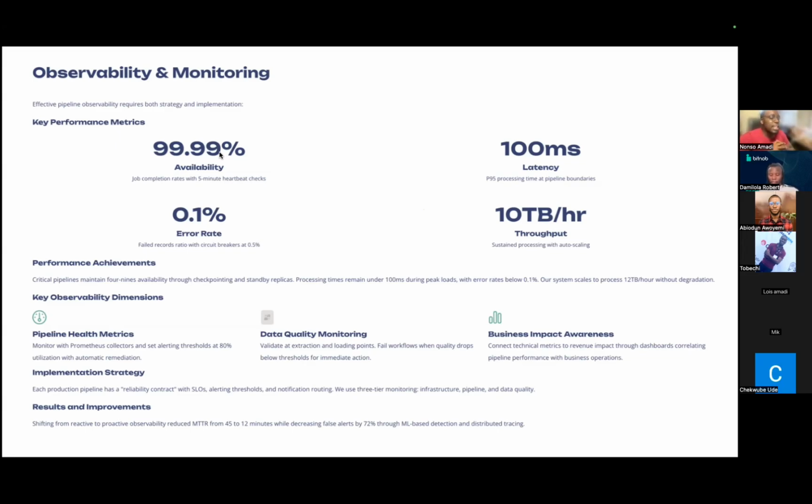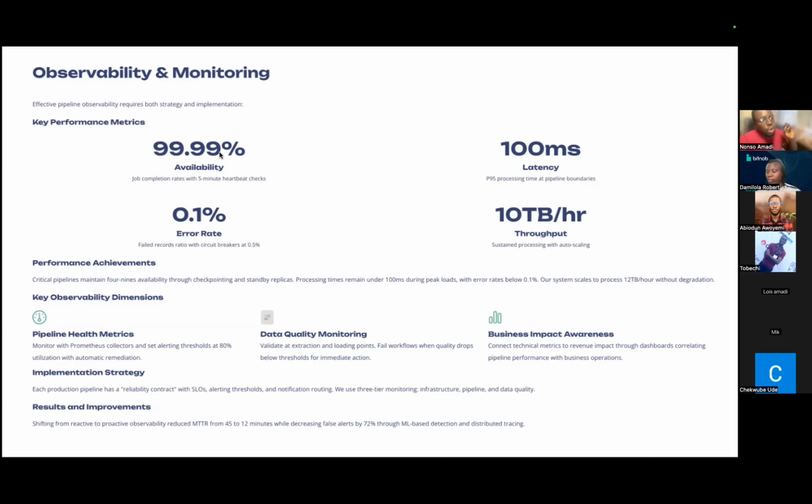And we see that each pipeline has something called a reliability contract, right? The reliability contract is what the engineer sets with regards to their pipeline. If their pipeline is processing 1,000 jobs at a particular time, a realistic SLO, the reliability contract, is that they want this pipeline to process 1,000 jobs over a sustained period of time, maybe 30 minutes, without any failure. And in a situation where they fail that SLO, the engineers on board are able to address it.